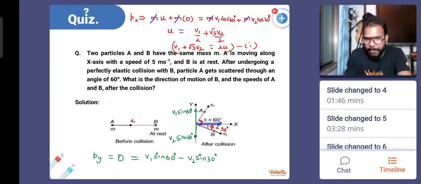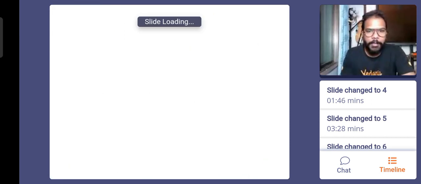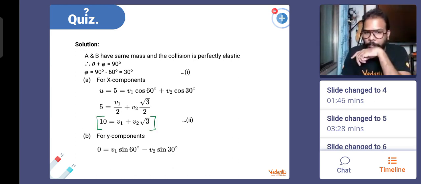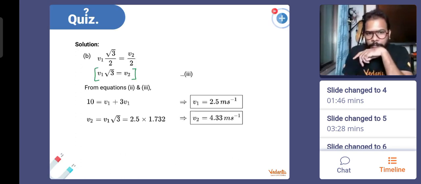Why minus? Because this one is going in the negative direction. So this shows that v1 sin 60, which is root 3 by 2, will be equal to v2 sin 30, which is 1 by 2. That means v2 is root 3 times v1. So this is your equation number 2. You have equation number 1 here, equation number 2. Two equations, two unknowns. Simplify. That's it. Okay. So we had v1 plus root 3 v2 equal to 10, and from the other one, v2 is root 3 v1.